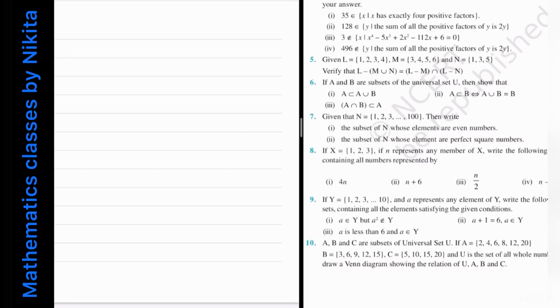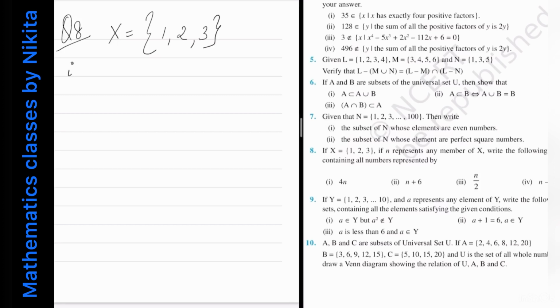So now you have to write a set whose elements are represented by, the first part is 4n, but keep in mind that n is coming from X. Okay. आपको जो सेट मिल रहा है it need not be a subset of X. The only condition is that this small n is coming from capital X. Okay, so what is given to you? Question number 8. So X is given to be 1, 2 and 3.